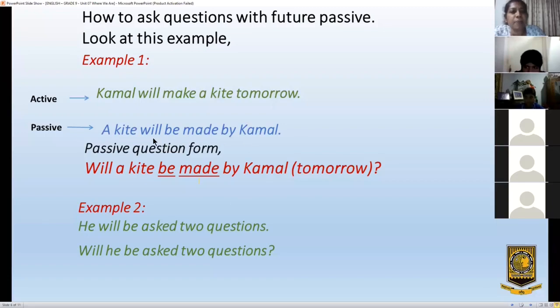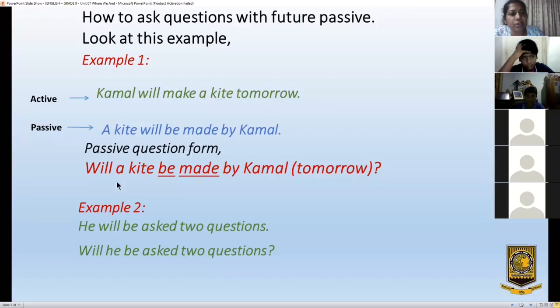To form a question, you have to bring will to the front. Only will is taken to the front, the other words are left as they were.